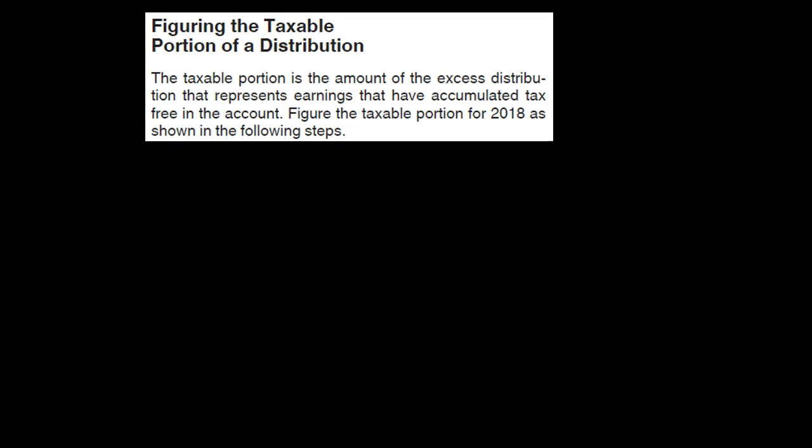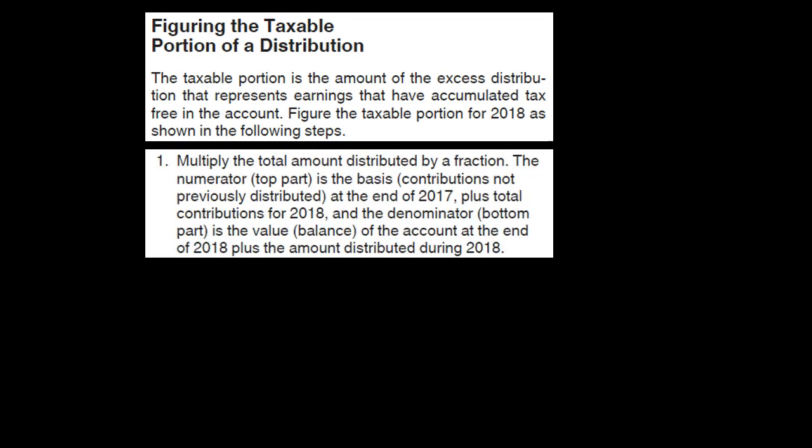Well, what if there's going to be some portion that's going to be taxable as we take it out? It doesn't make sense for us to have to pay taxes on the original contribution. We shouldn't have to be taxed on the original contribution. In the event that we're taxed on anything as we take it out, then it should be taxed basically on some portion of the interest portion. So keep that in mind as we go through here.